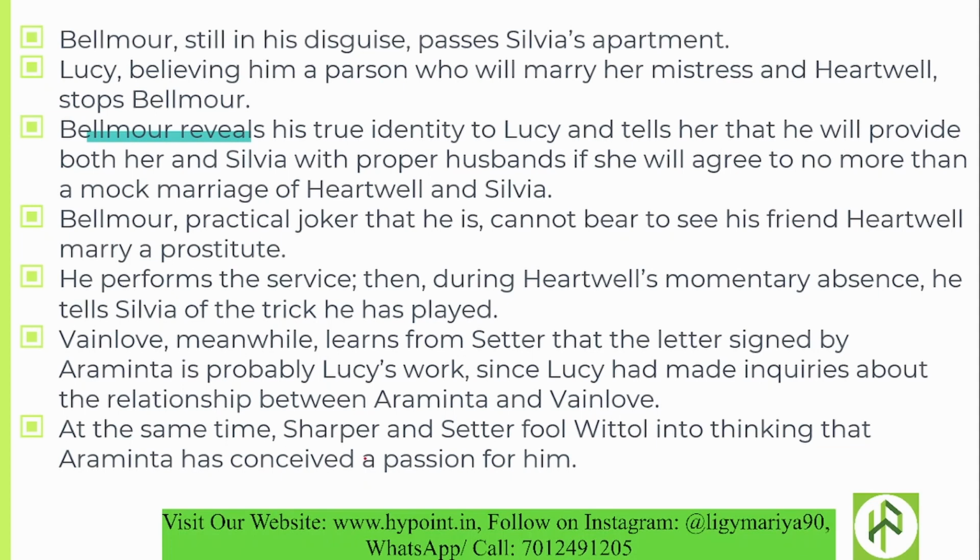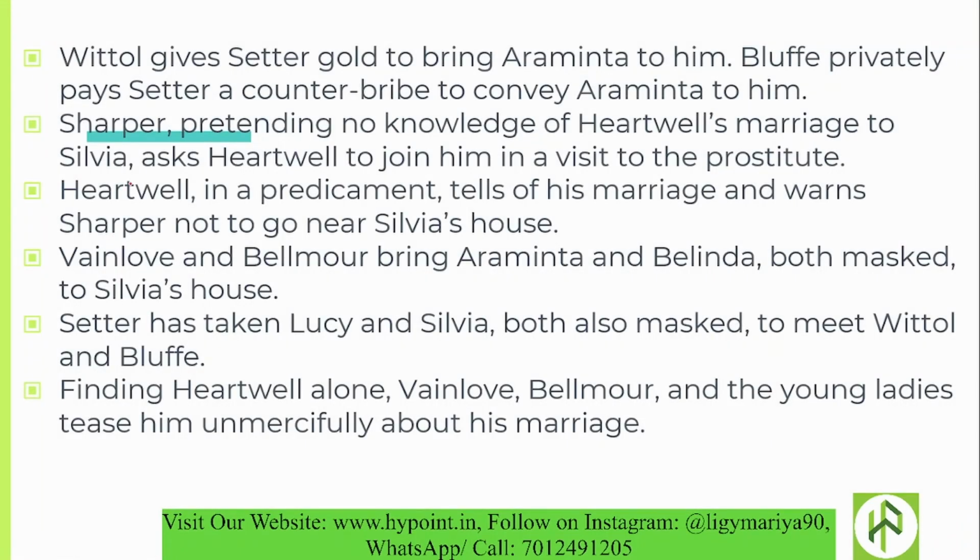At the same time, Sharper and Setter fool Whittle into thinking that Araminta has conceived a passion for him. So Whittle fell in love with Araminta by seeing her in that park. At the same time, Sharper and Setter also wanted to make a fool out of Whittle. So both of them made Whittle believe that Araminta in turn developed a passion for Whittle. Now, Whittle gives Setter gold to bring Araminta to him.